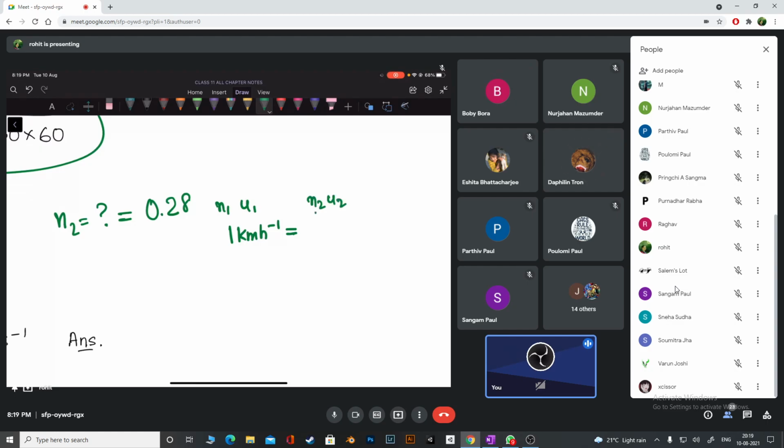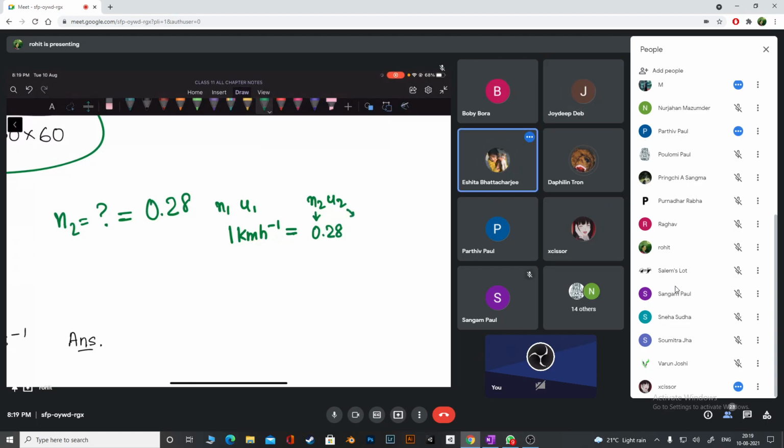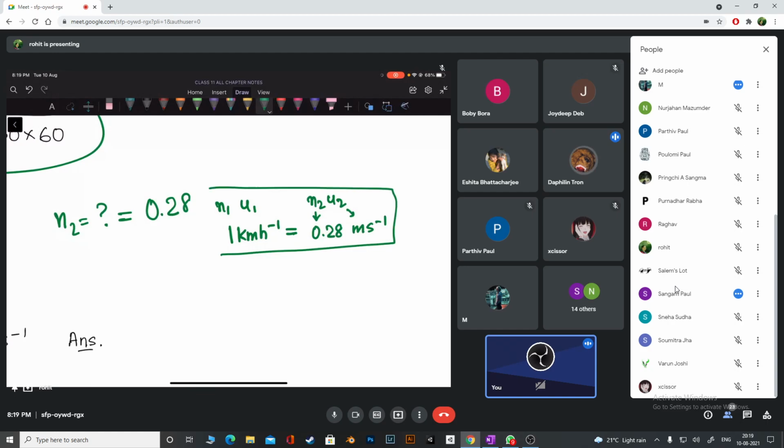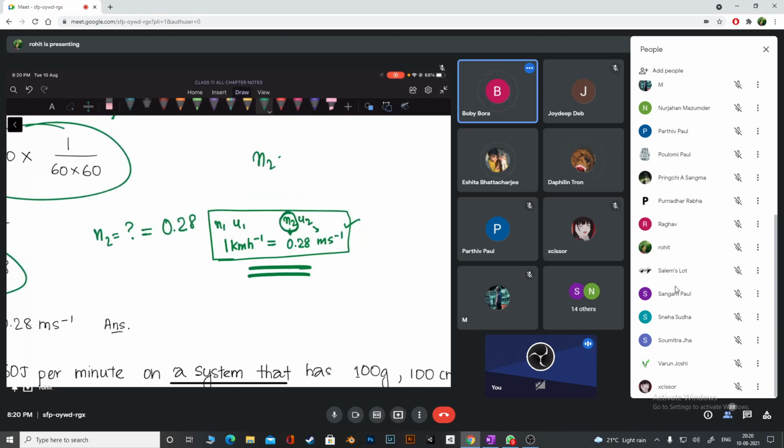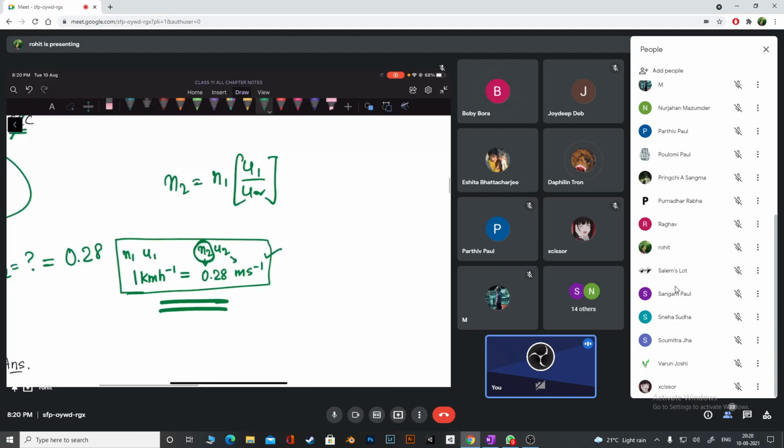How much is the numerical value just now? 0.28. What is our second unit? Meters per second. So this is what you are going to do to convert from one system to the other system. You have to calculate N2 by the formula, N2 equals N1 times U1 by U2. But of course, because you are using dimensions, you have to write the dimensions of all mass units, length units and time units. Don't worry, when you practice it should be clear.